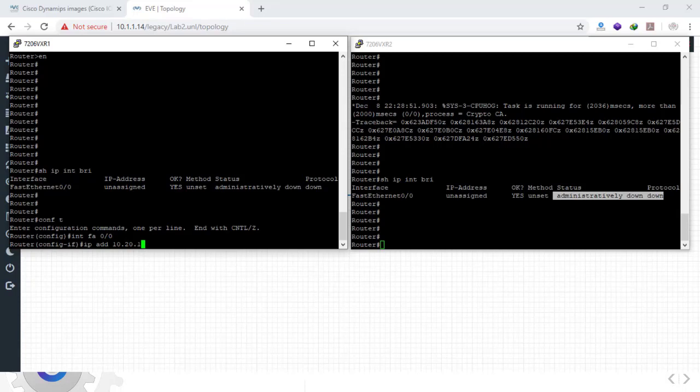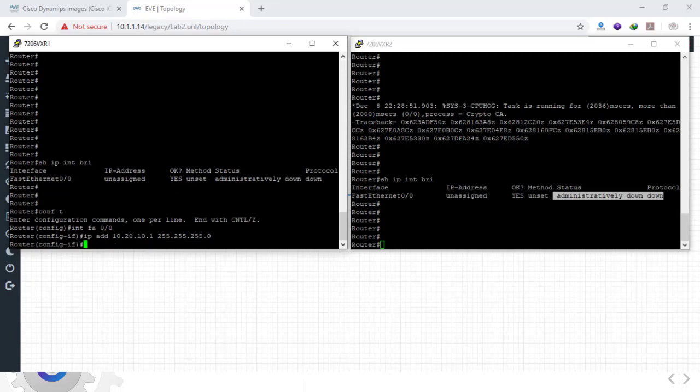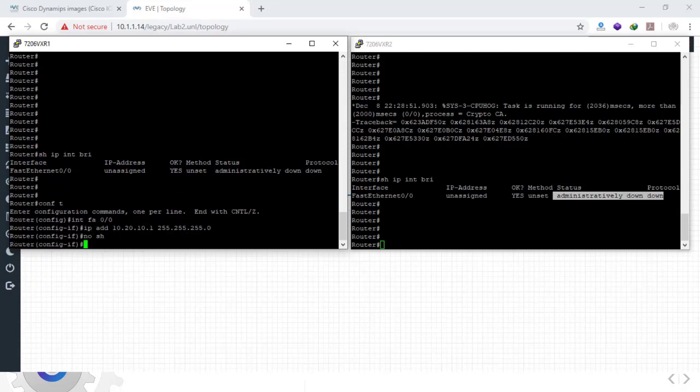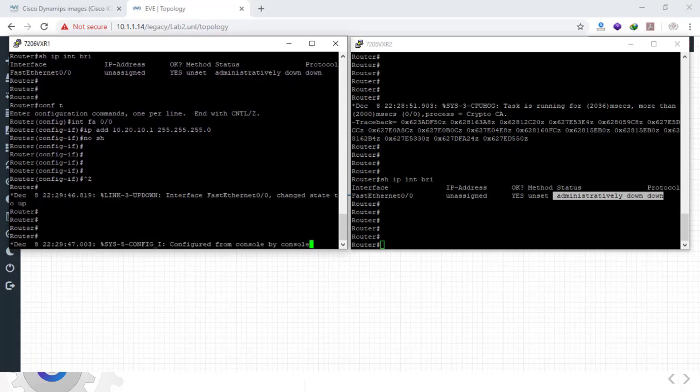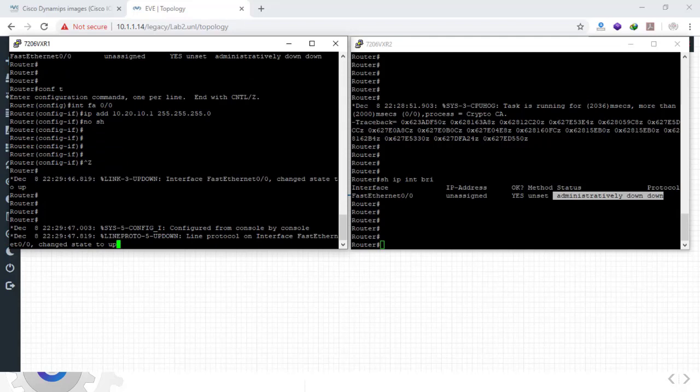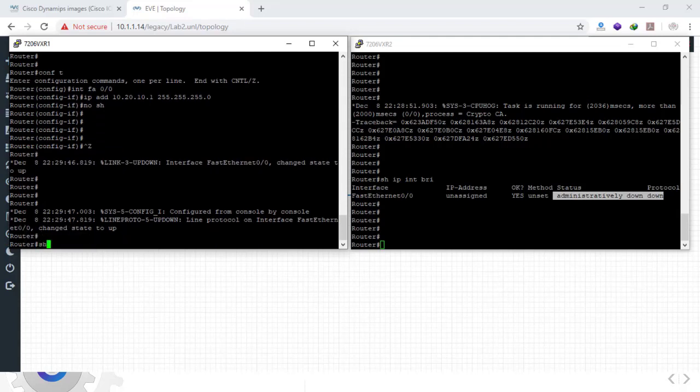10.20.10.1 with the subnet mask 255.255.255.0 on router 1. Then we'll say no shutdown. And we'll say show ip interface brief again.